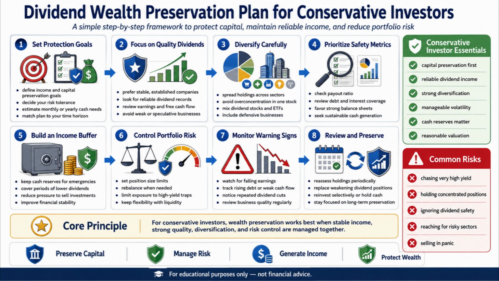In addition, build an income buffer for extra security. Keeping cash reserves can help cover emergencies or periods when dividend income is lower than expected. This also reduces the pressure to sell investments during market downturns.